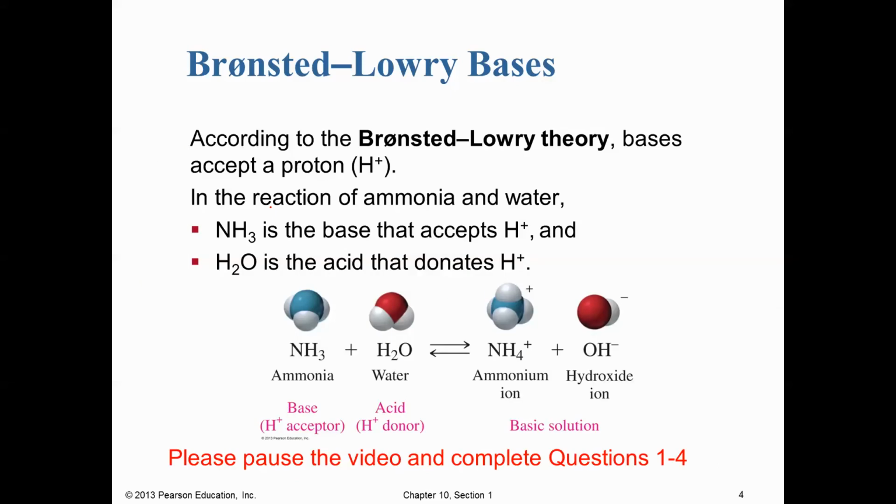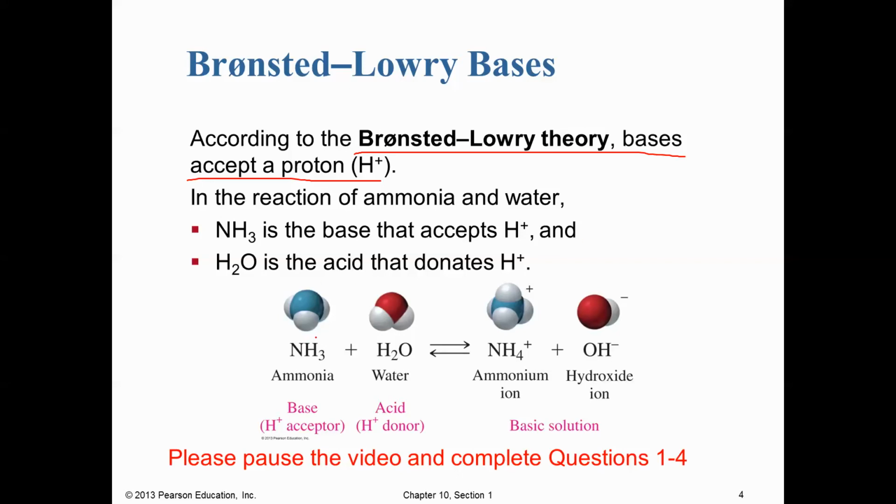And the Bronsted-Lowry theory of bases states that bases are going to be anything that accept protons. So again, this is more general than the Arrhenius theory. It doesn't conflict with it. The Arrhenius theory says that bases make hydroxide ions, and hydroxide ions are great proton acceptors. But the Bronsted-Lowry theory comes along and says, yeah, hydroxides are great bases, but there's lots of other bases, and really anything that accepts protons can be a base.